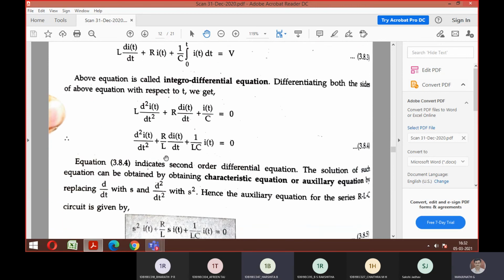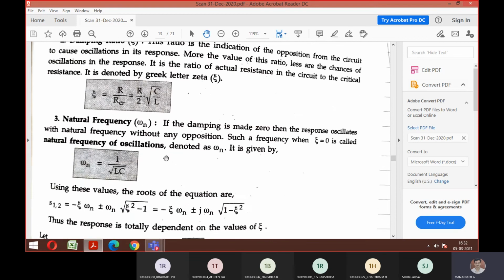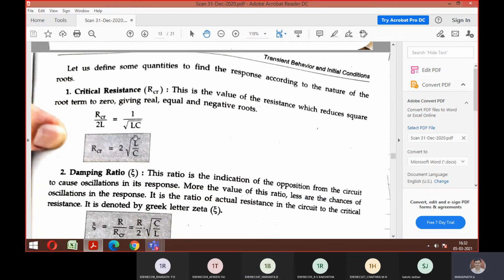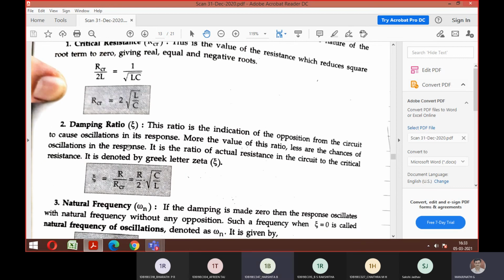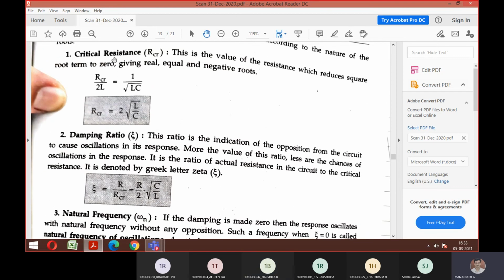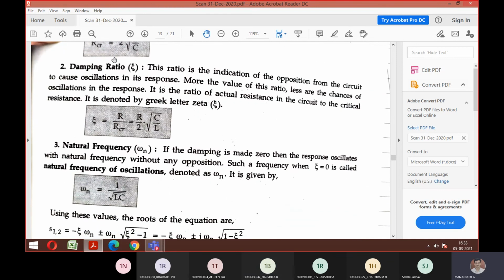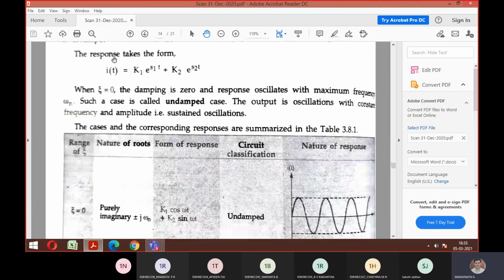The procedure remains the same, everyone. So just try to implement it on paper. See, the last derivation is not much. They may ask you critical resonance, damping ratio for 2 marks. Just write this formula with a small statement. So critical resonance means what formula? Damping ratio means what? Natural response or natural frequency means what? On that, you'll be having problems.